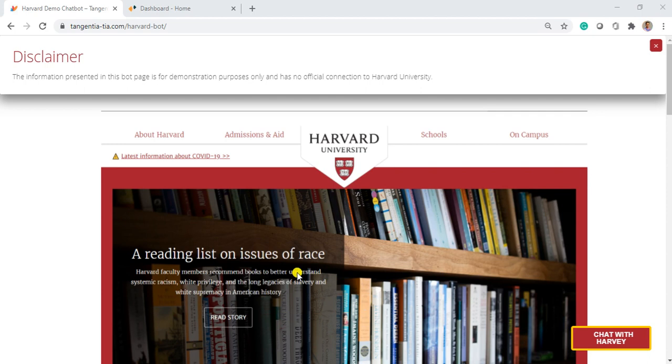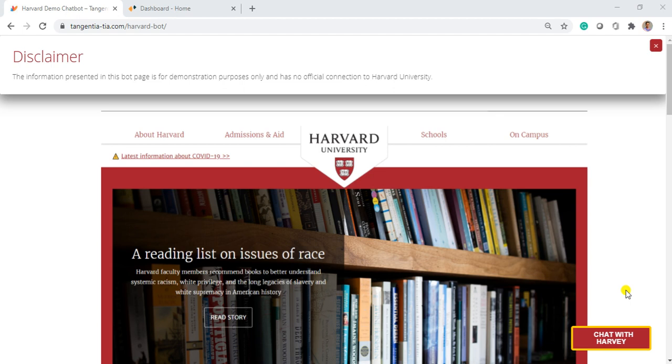I will now demonstrate a cognitive chatbot built on Tangentia Intelligent Automation Platform, and this platform is powered by IBM Watson Engine. For the demo, we have built a cognitive chatbot for the Harvard website and named it Harvey. Here we have used advanced machine learning and natural language processing technologies.